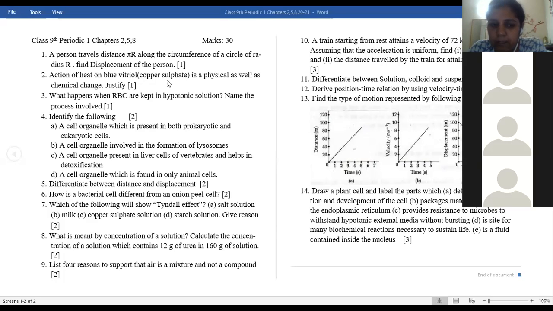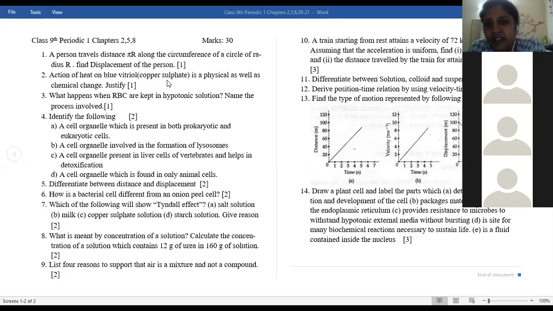One more point can I add? It is transparent. Yes, ma'am. Ma'am, can we add that it is not made up of pure substances like elements and compounds? It is already the first point you have written: it is a mixture of many gases. No, ma'am, I didn't write mixed in any proportion. I wrote this point as the last one, ma'am, which you just told in the first one.